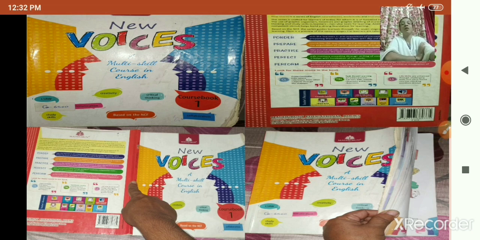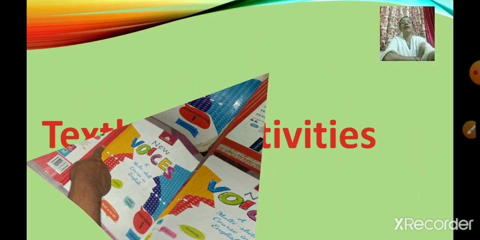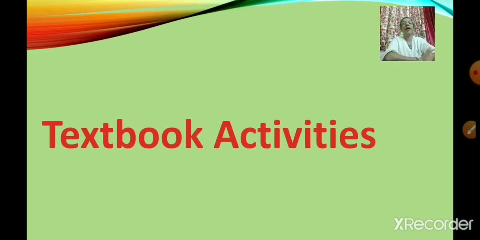Now, we are going to start with the textbook activities. So, you are going to take out your New Voices textbook. Take your pencil and eraser and write the answers with the teacher.